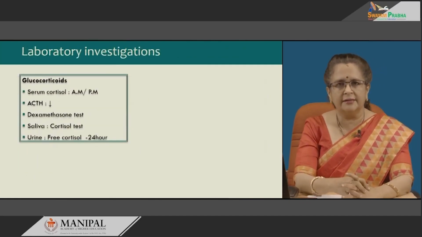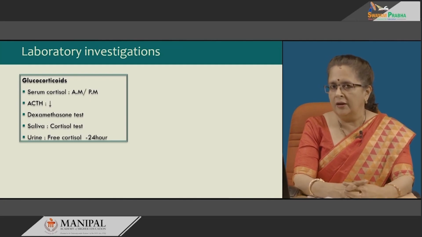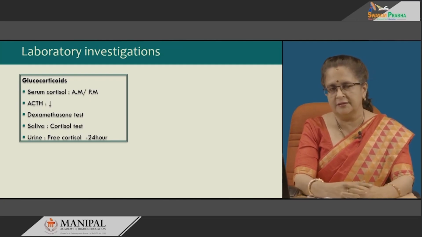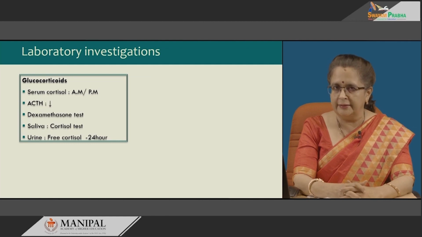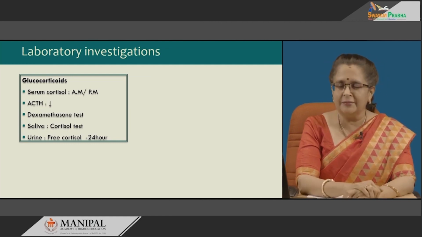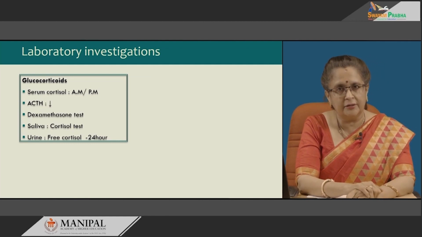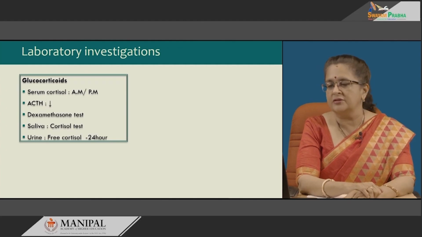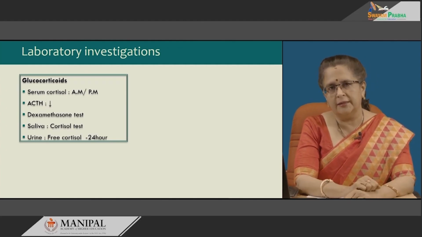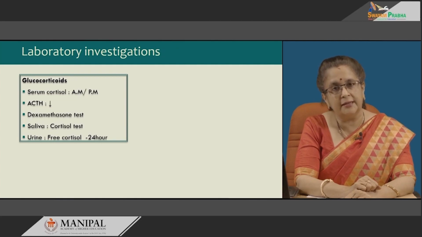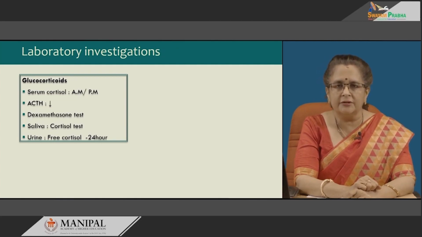So, laboratory investigations: we investigate for all the peptides and hormones etc. which are secreted by the adrenal cortex, primary among them being glucocorticoids, mineralocorticoids and the sex hormones. In glucocorticoids, normally in any individual there is a diurnal variation of serum cortisol.